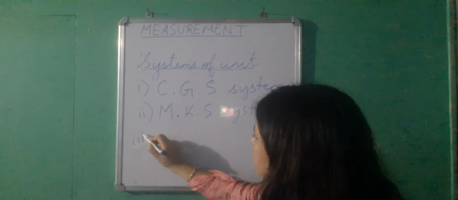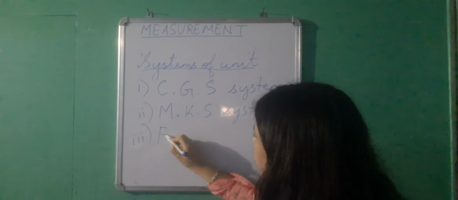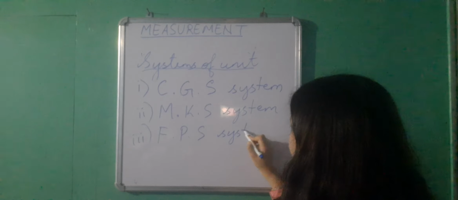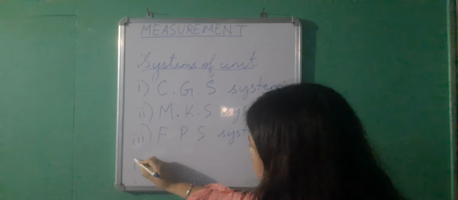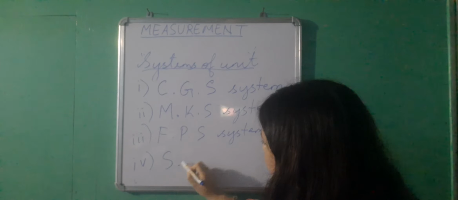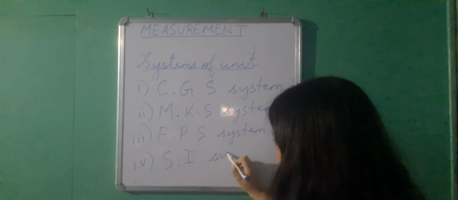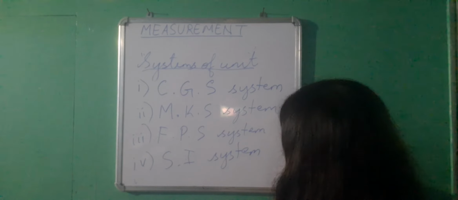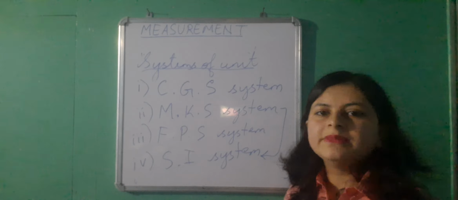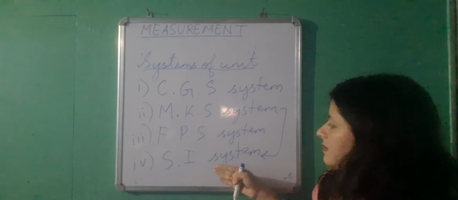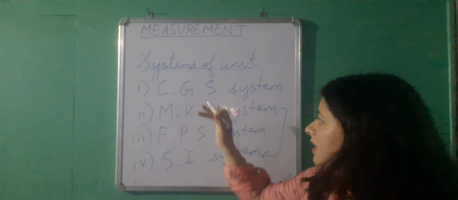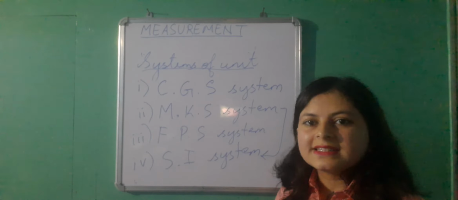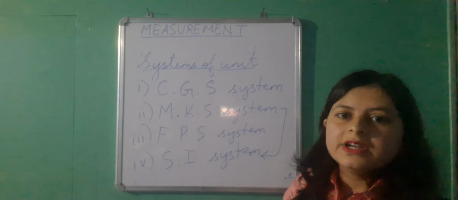The third one is FPS system. And the fourth one is SI system. Now these two, MKS and SI, are more or less the same. The difference is that SI is just the modified and advanced version of the MKS system of units. Okay, so let me tell you what CGS system means, then I will go to the remaining three.